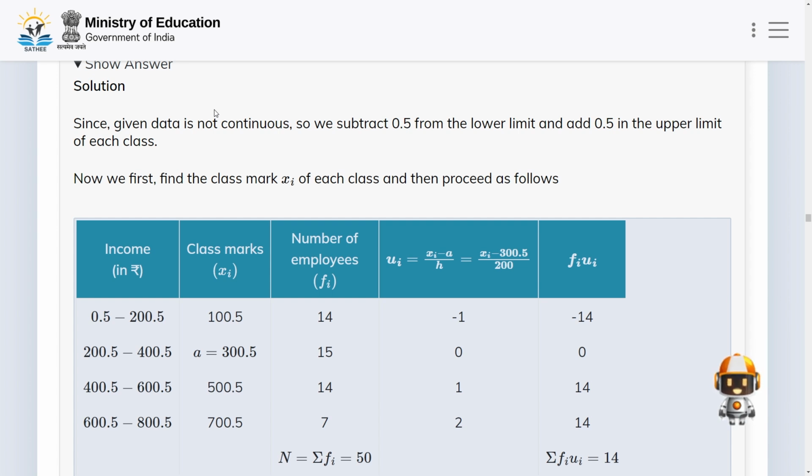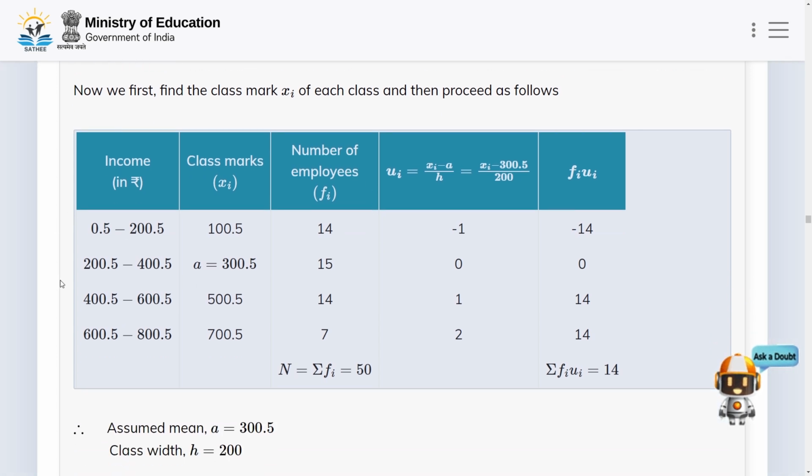So now we first find the class mark xi of each class and then proceed as follows. For this class, class mark is 100.5, number of employees is 14, and ui is xi minus a divided by h, that is equal to minus 1 here, and fi ui is equal to minus 14.